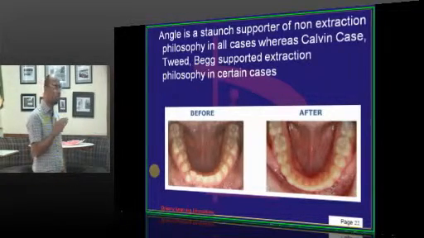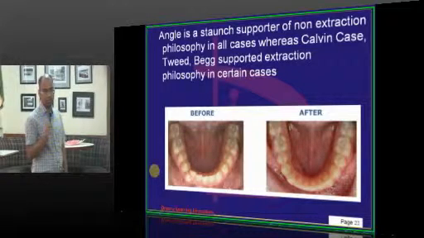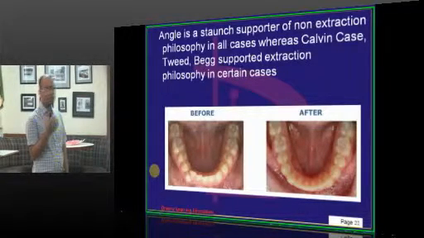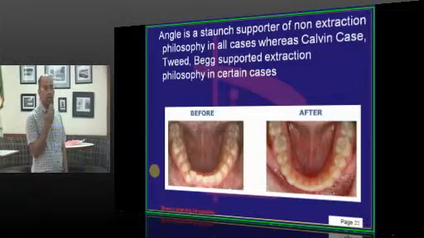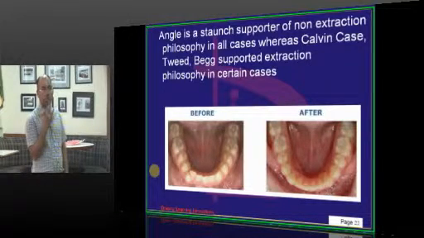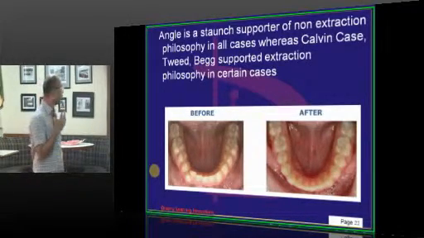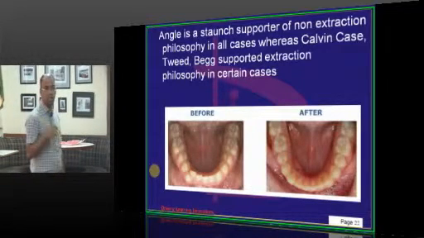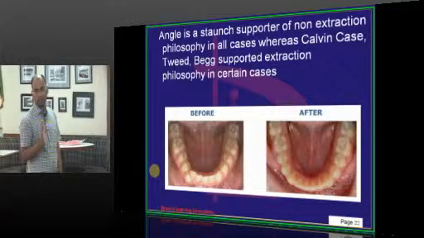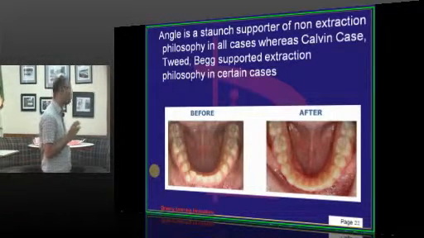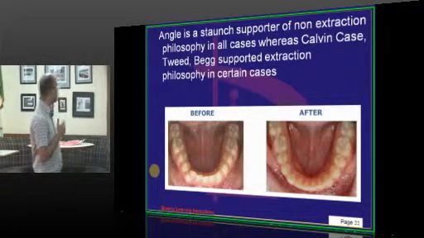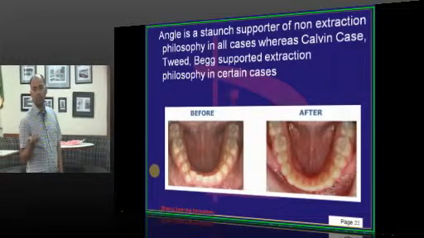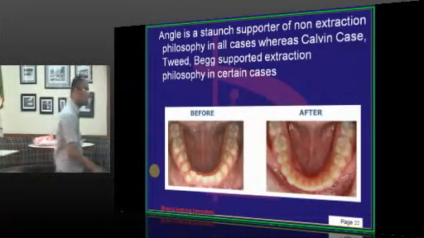It is not that in every case you have to do extraction. It depends upon the soft tissue, especially your nasolabial angle, and also the competency of lips, the lip prominence, or the proclination of your upper and lower incisors. Based on that, you decide whether you are doing extraction or non-extraction. So, Angle was a strict follower of non-extraction, whereas Case, Tweed and Begg were advocates of extraction depending on case to case.